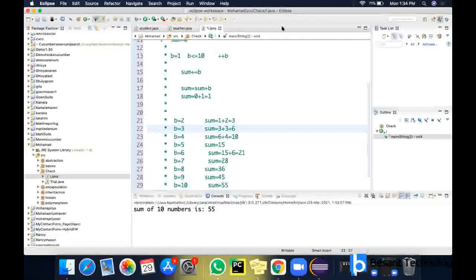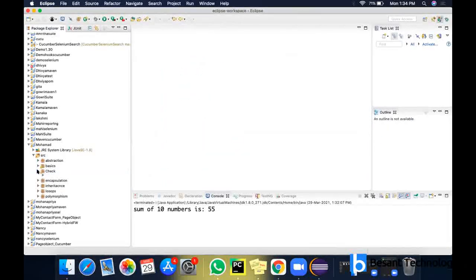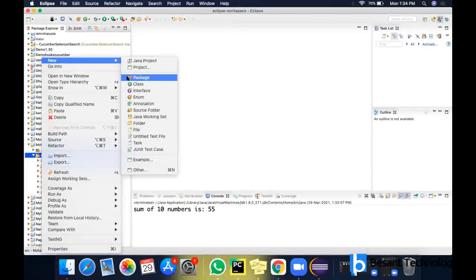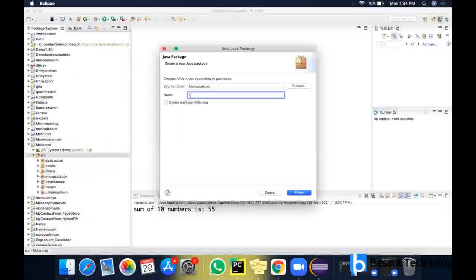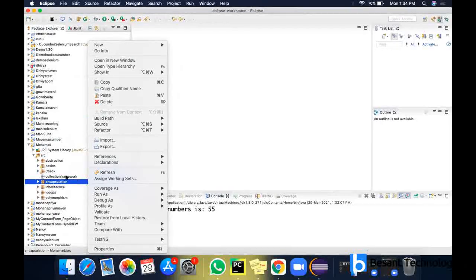Okay, already I will share. So I'm just closing this one. So we have finished all the OOPS concept. Let's see the next one. Let's start with list today. So I'm going to create a package and name it as collection framework. So what is this collection framework? If you want to store a large amount of data under a single name, then you can use this collection framework.